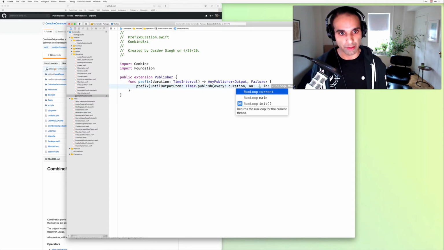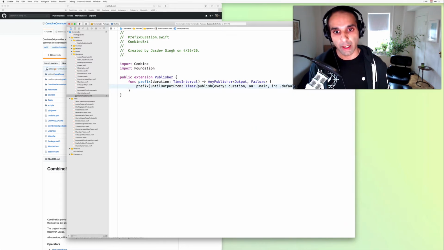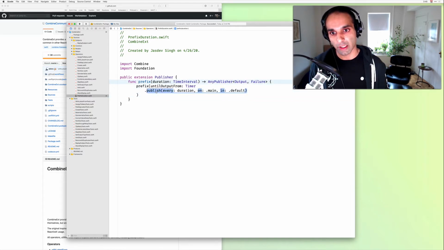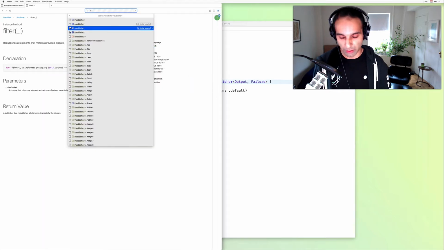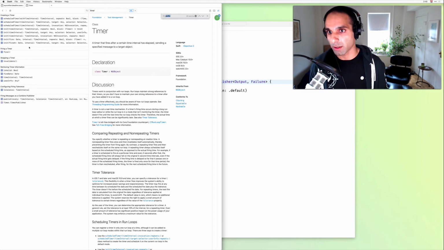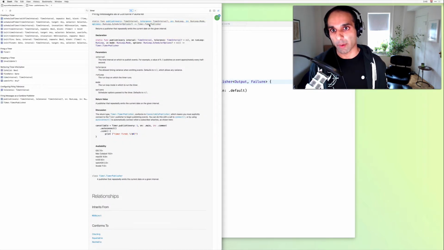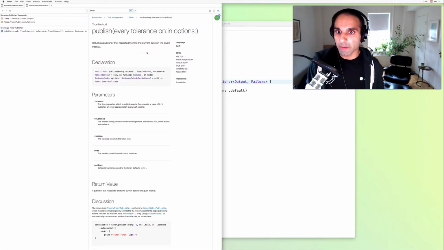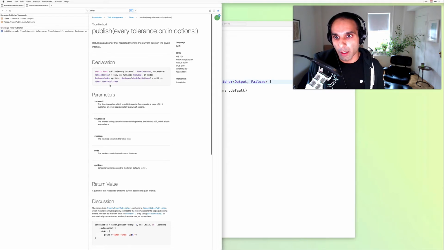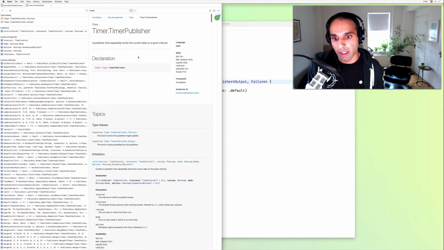And for now, just as a placeholder, we can say do it on the main run loop, and then the mode, we can just keep it default for now. One thing that is a little bit tricky is, if we hop over to the timers docs and then find publish, and we go to timer publisher, this is a bit of a nuanced topic, but timer publisher is actually,